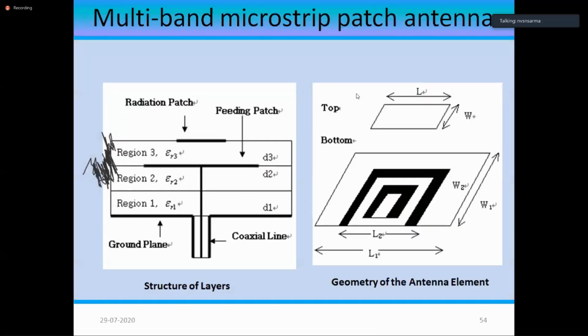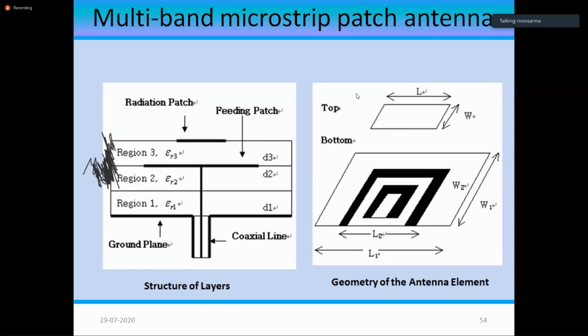And you can make it into multi-band by increasing the number of layers on your microstrip antenna. As you can see, different materials are used one over the other: epsilon R1, above that epsilon R2, above that epsilon R3.